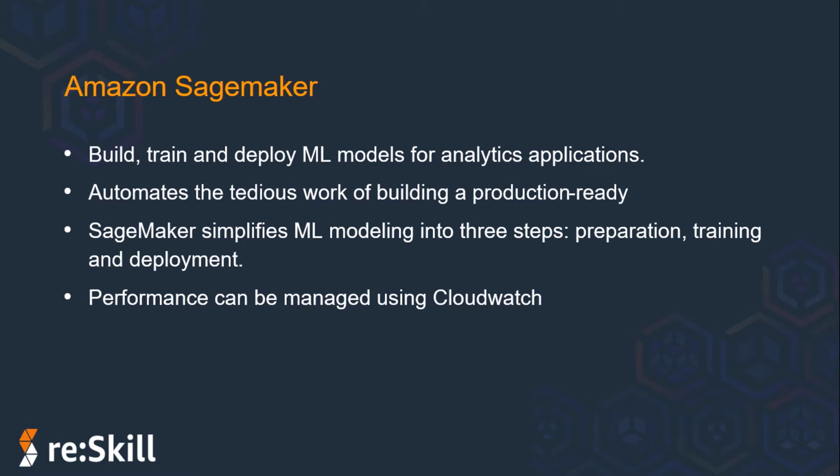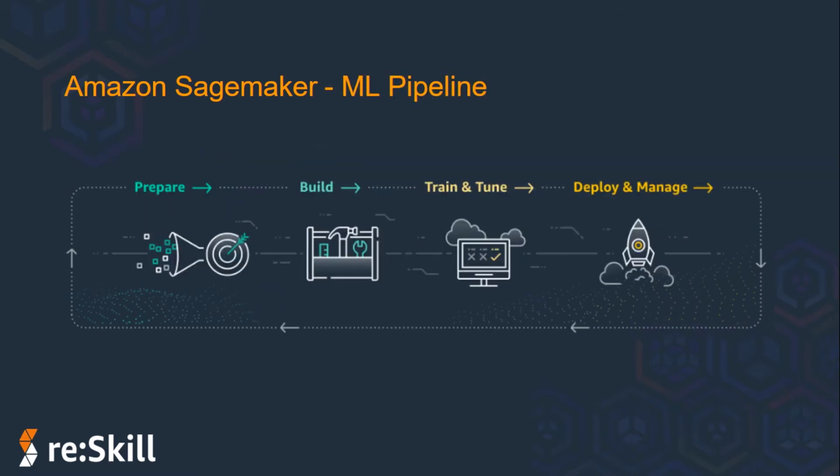Let's discuss the 3 steps that I was telling you about: the preparation, then building, training and deploying of the ML pipeline. The 3 main steps are building the model, training and tuning it, and deploying and managing. But before these 3 steps, we prepare.